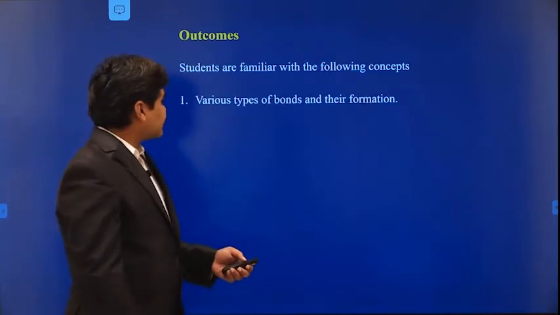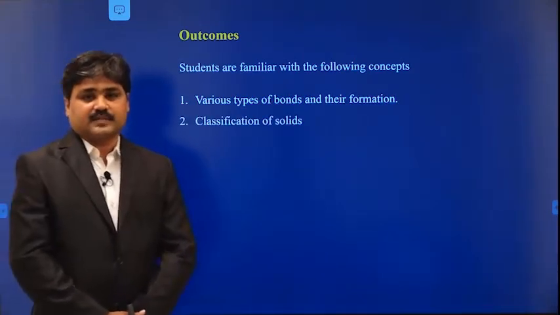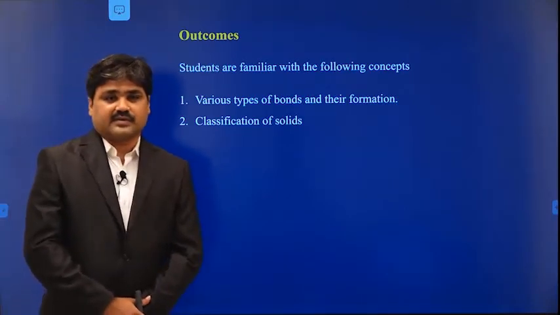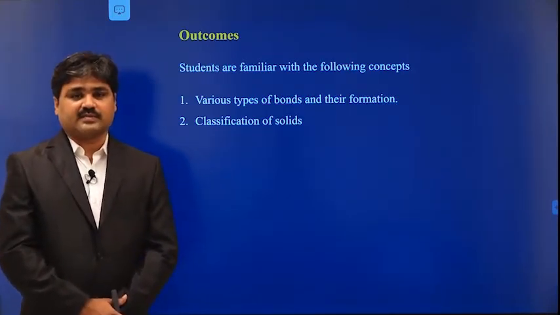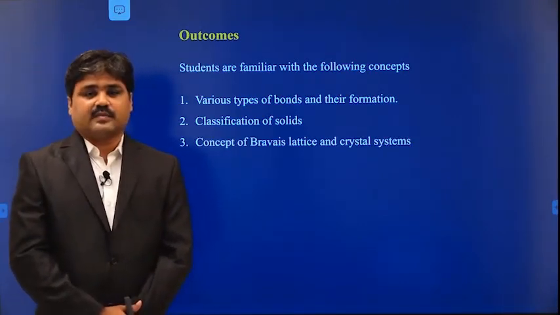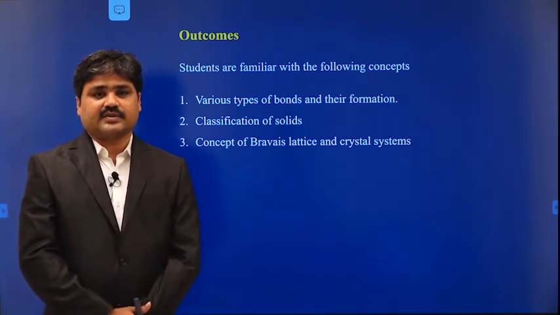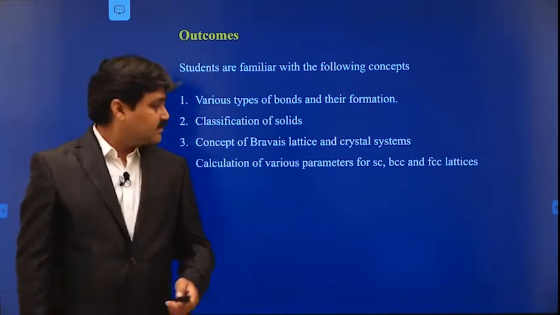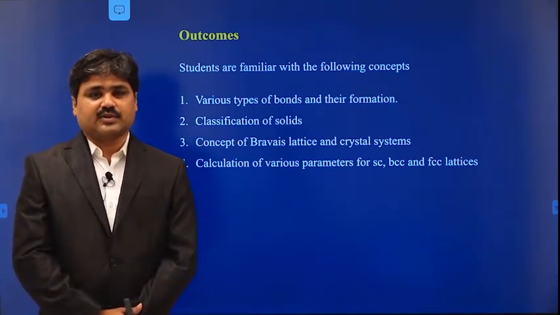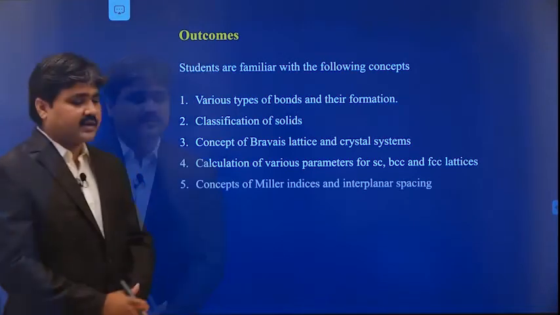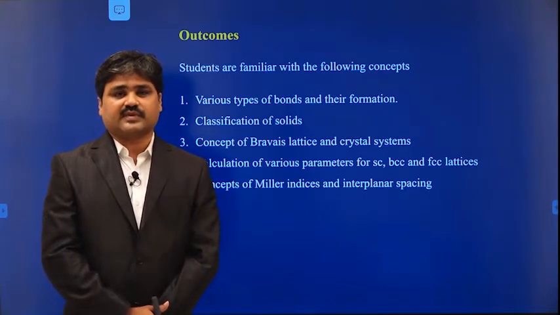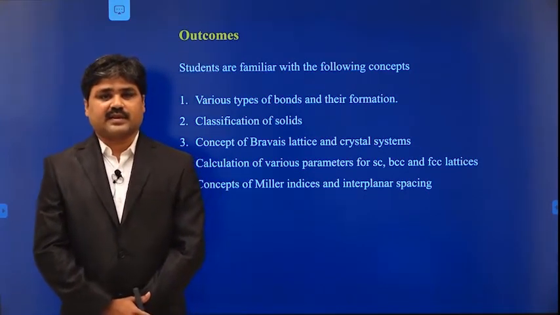After completion of this chapter, the student will be able to learn about the various types of bonds and different types of solids depending upon the atomic arrangement. Next is the concept of the Bravais lattice and how it is categorized into different types of crystal systems, and we will calculate the different parameters for simple cubic, body-centered cubic and face-centered cubic.